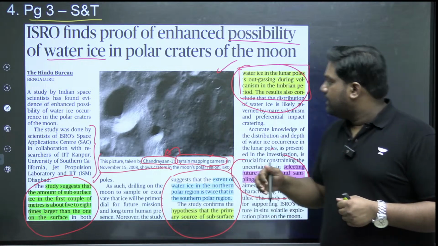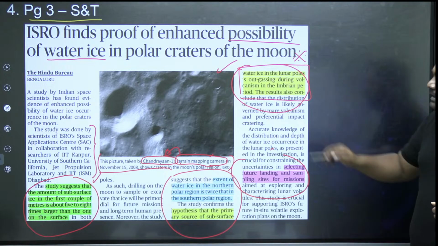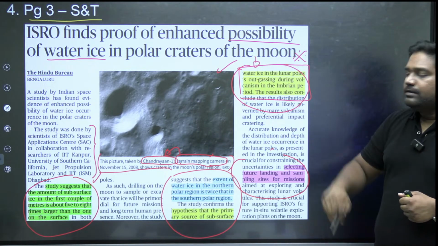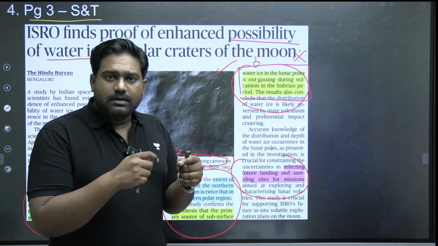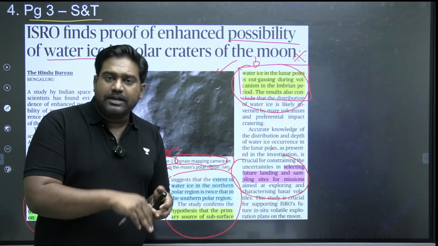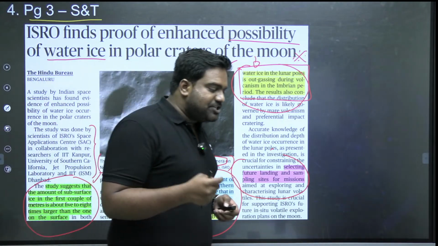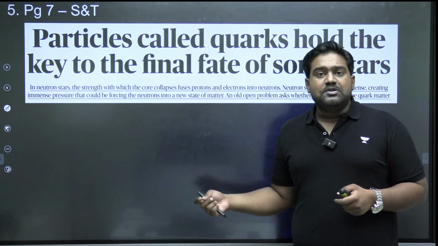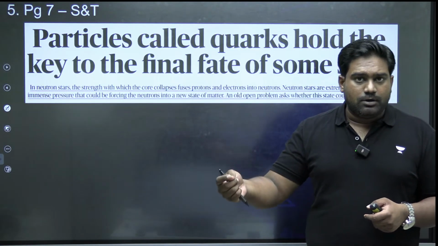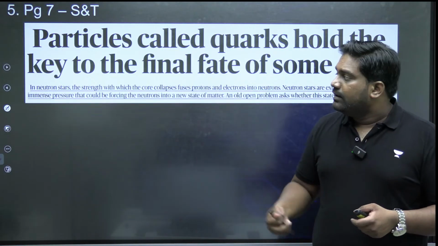So volcanism seen during the Imbrian period of the formation of the moon has been seen as the reason for the presence of water ice in the polar areas, especially near the surface and right below the surface. That is what we understand from this article. Essentially, it will help in picking the best landing site so that maybe tomorrow if there is a human habitation on the lunar surface, there can be a self-sustaining local water source.